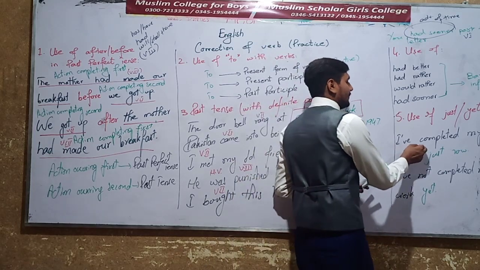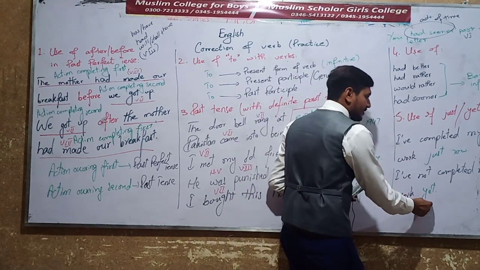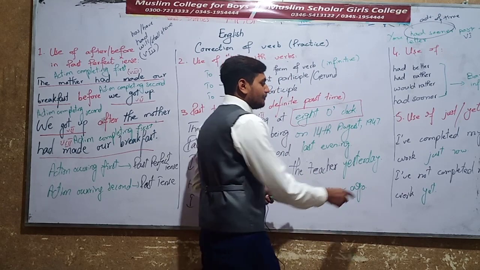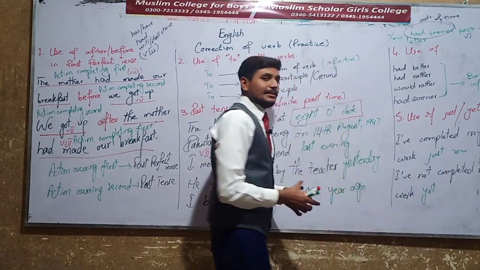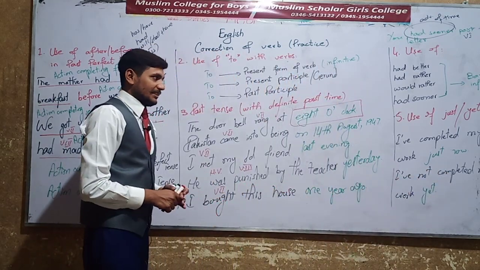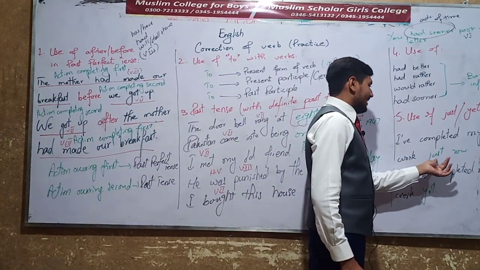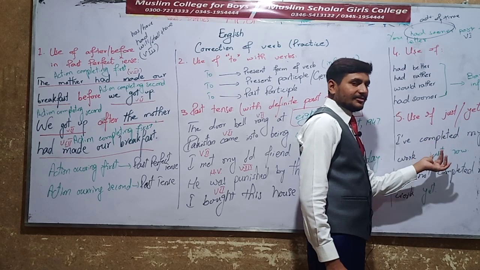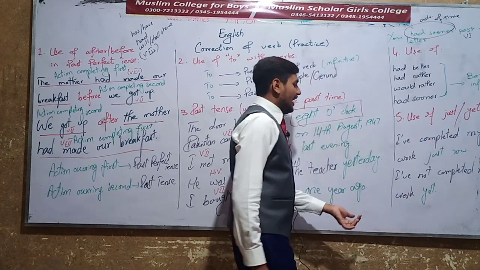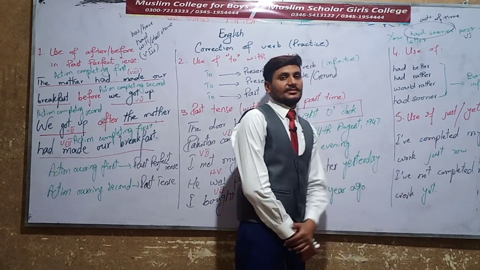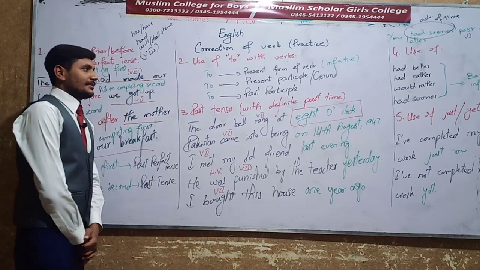Yet, present perfect tense, but I have not completed, the negative structure. So you can say just is used in assertive sentences of present perfect tense, and yet is used in negative sentences of present perfect tense.